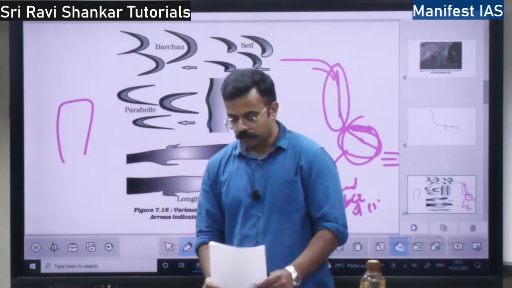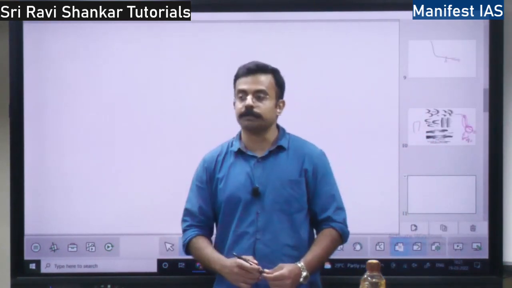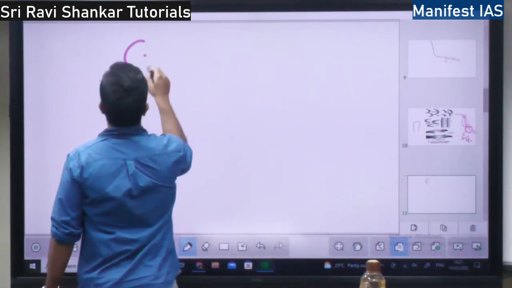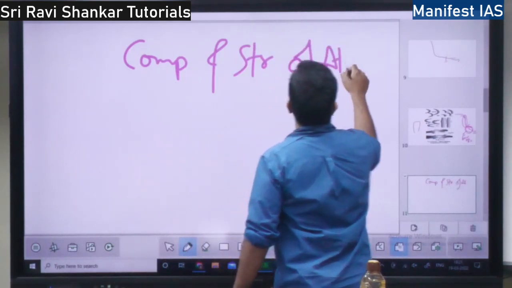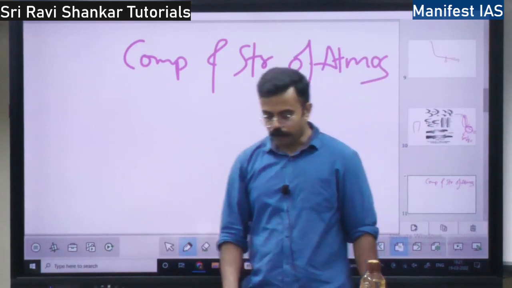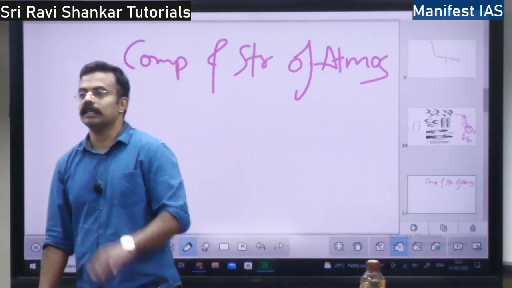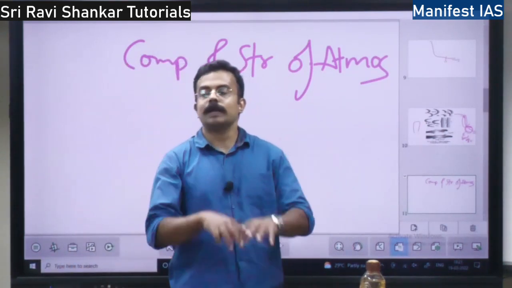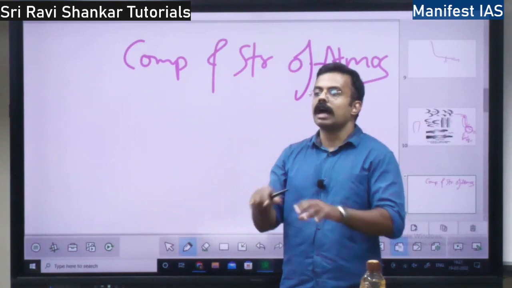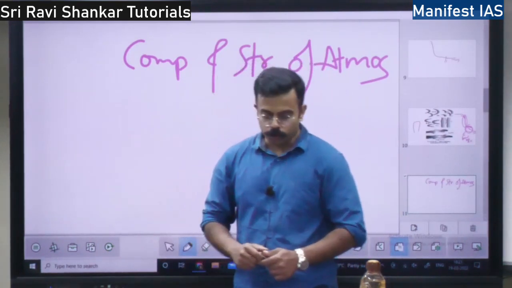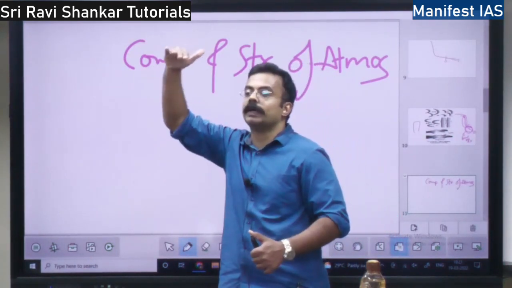Then you have the chapter on composition and structure of the atmosphere. How is the atmosphere formed? The atmosphere is a mix of gases, right? There are multiple gases. This envelops the earth like a cloth, right? Just like how we wear cloth, earth will wear the atmosphere as its cloth, right? So 99% of the atmosphere ends within 32 kilometers.